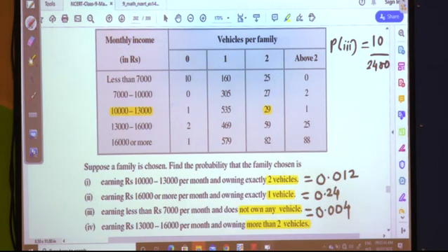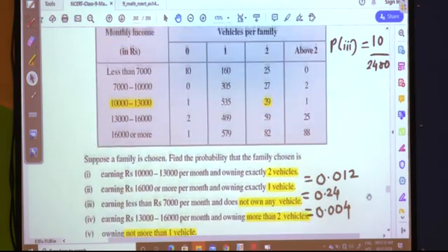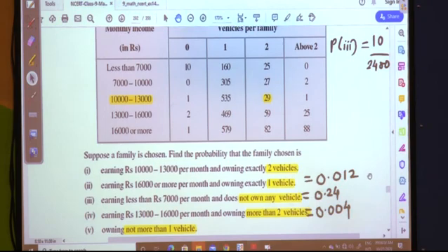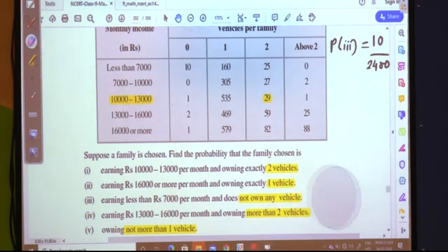Proceeding further, what is the next? Oh, it will go up. Okay, I'll rub this because things are not getting adjusted.